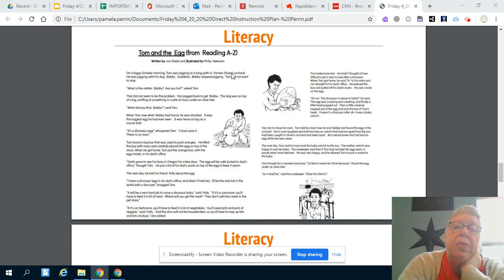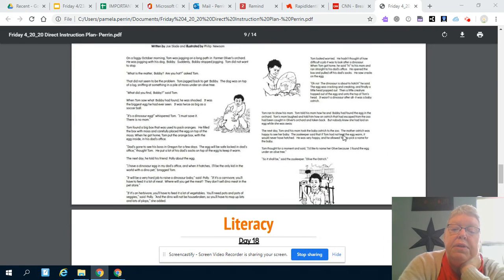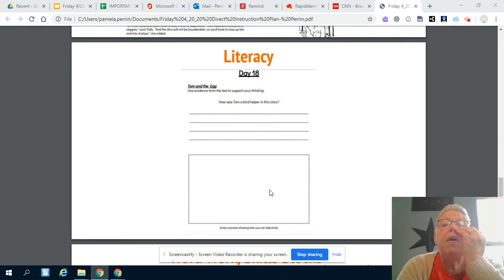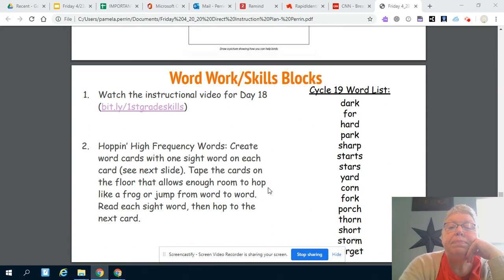So right here is the story. There's also a link that'll take you to it. And then down here is your activity. How was Tom a bird helper in this story? And draw a picture of it. Make sure you use evidence from the story. If Tom says he put food out for the birds and helped them, but you just say he fed the birds, I want you to tell me exactly how he did it.